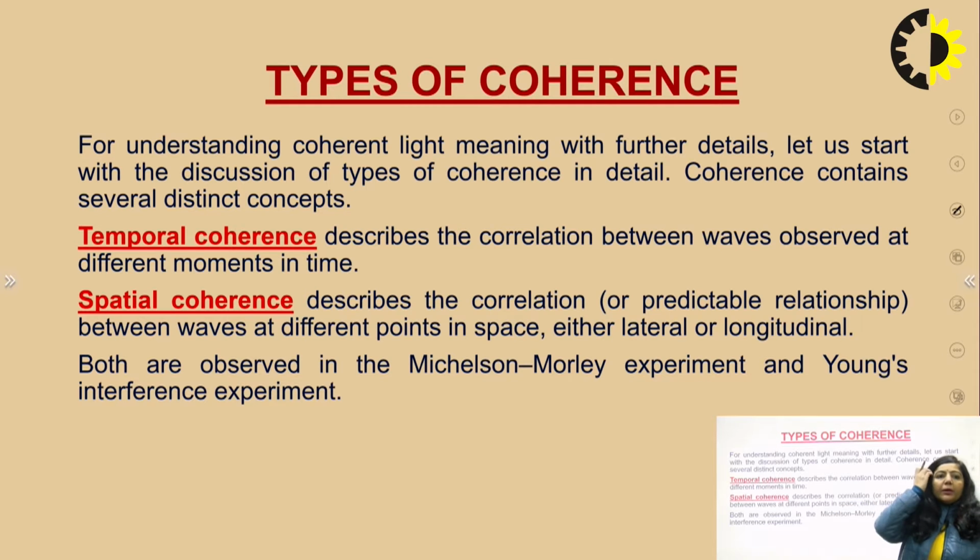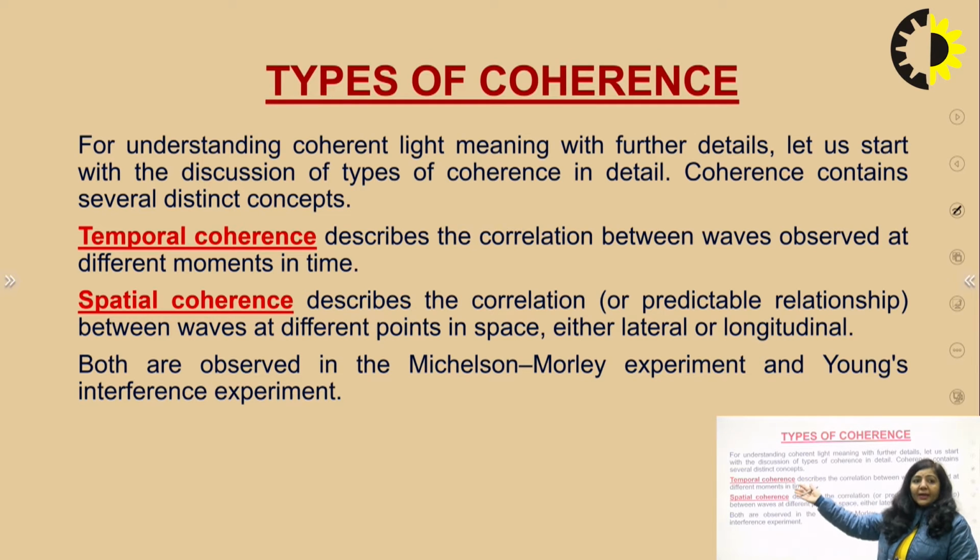If the wavelength spread is very small for a particular source, then for a very long time we can maintain that temporal coherence. So this first type of coherence is related to time, and is also known as coherence in time.